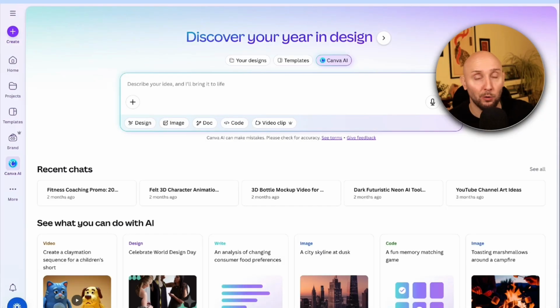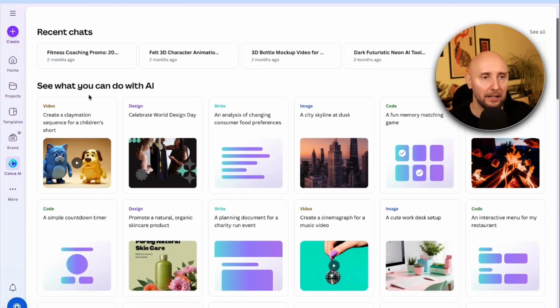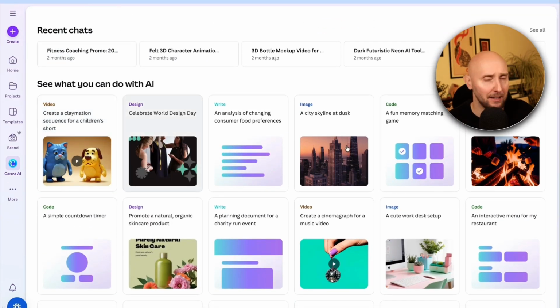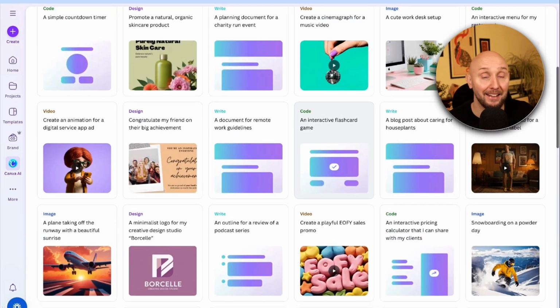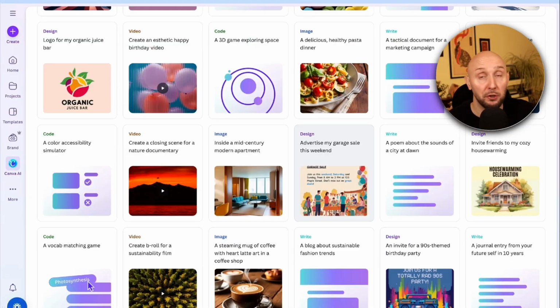Now, Canva AI is all about removing friction from visual content creation. You don't need to be a designer, you just need to click a couple of buttons and enter a few text prompts. Simple as that, pretty much. So with Canva AI, you can do things like creating videos, creating images, writing code for you to create things like interactive widgets, and even writing content for you too. Let me show you a few examples.